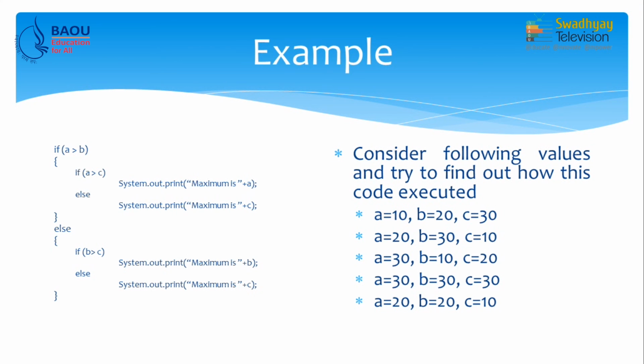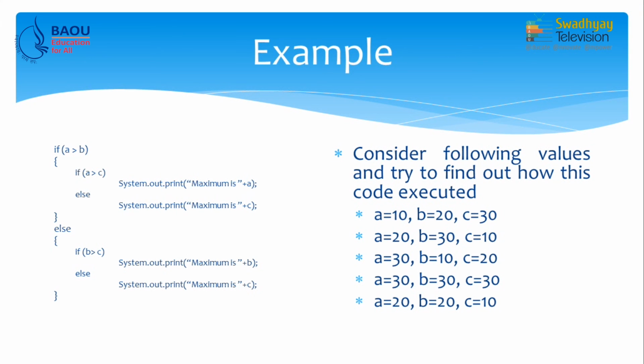Now, suppose what happens if a is not greater than c? We know a is already greater than b and a is not greater than c, that means the maximum number is c. So, inside the else of the inner if statement we write down maximum is c.